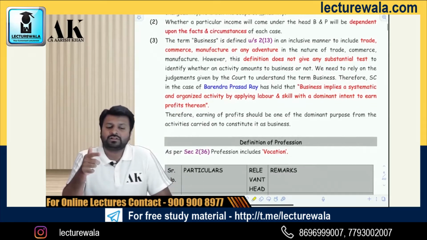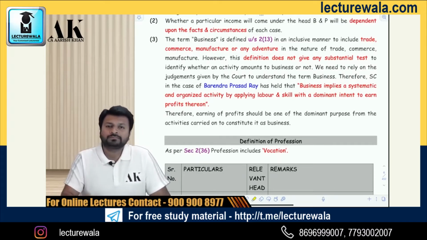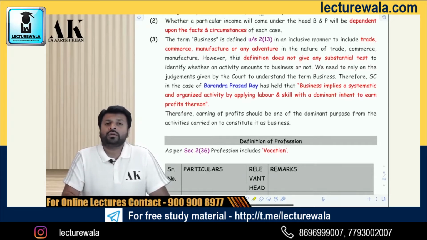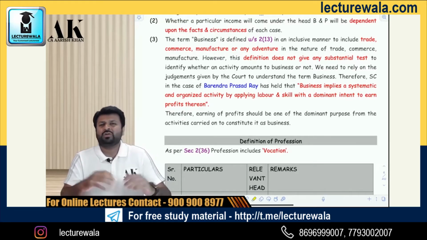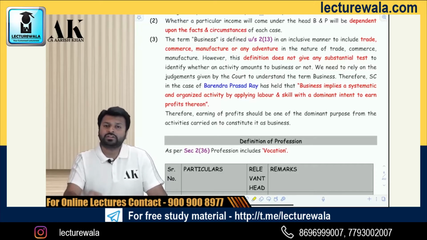What is profession? That is also very stupidly defined in section 2 clause 36, as you can see on the board. Again, that is an inclusive definition. Profession includes vocation. Sir, what is vocation? Vocation means any occupation requiring skill. So profession is defined in one line.